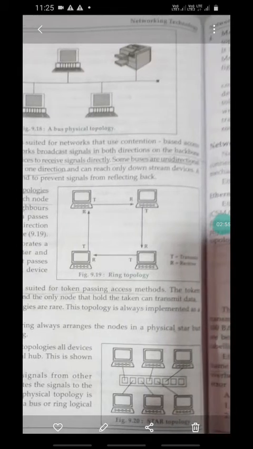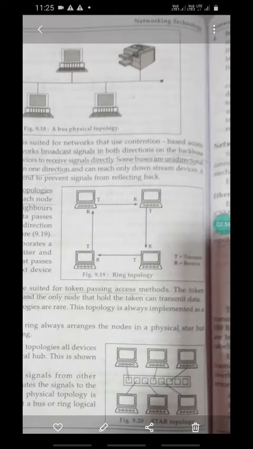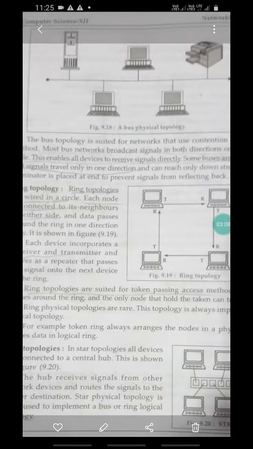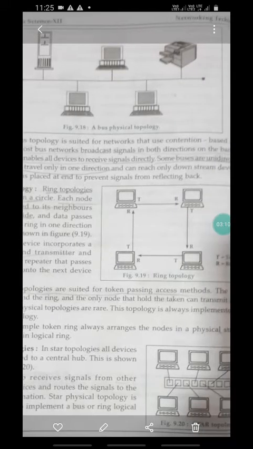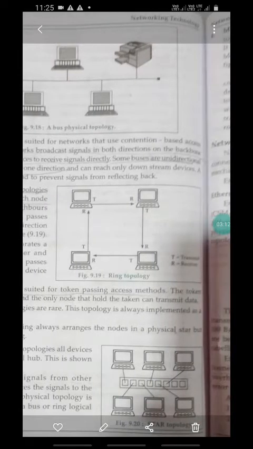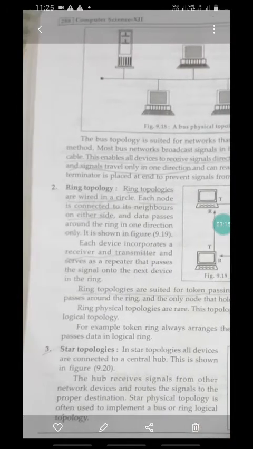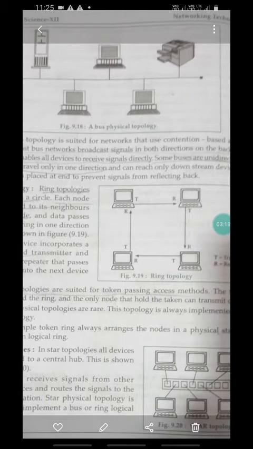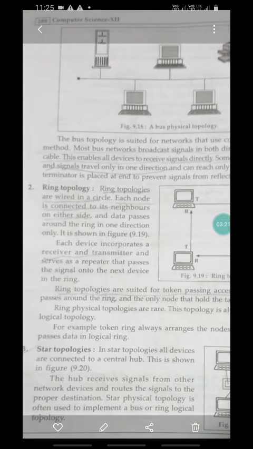Some buses are unidirectional, meaning the signal travels in only one direction and reaches only downstream devices. A terminator is placed at the end to prevent a signal from reflecting back. So this is the bus topology.